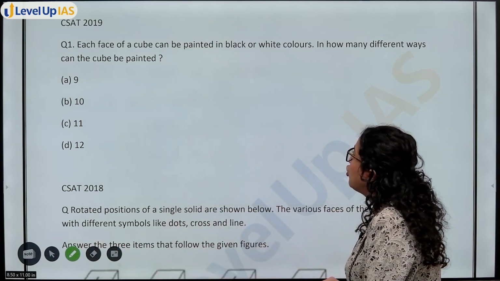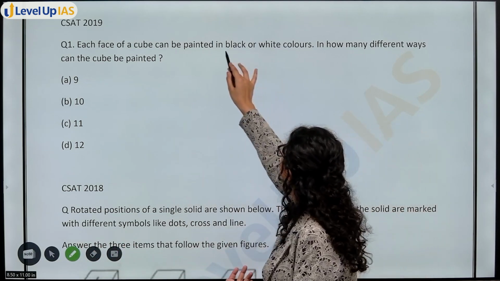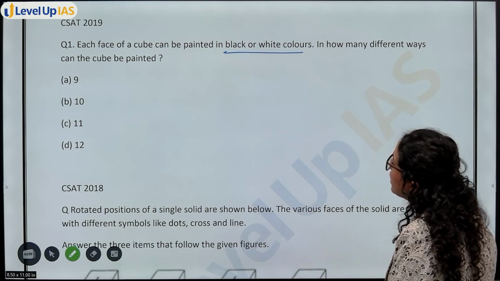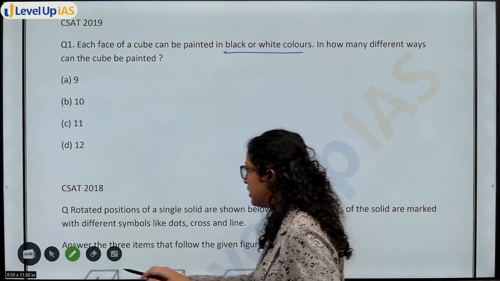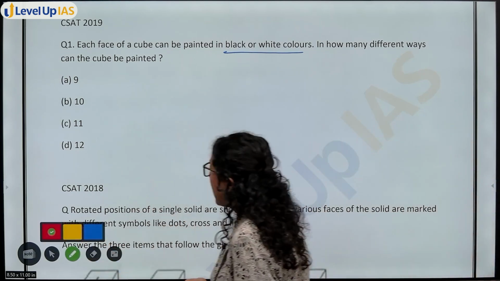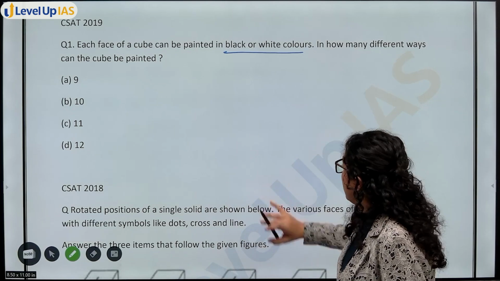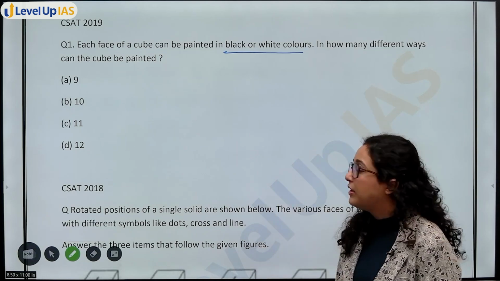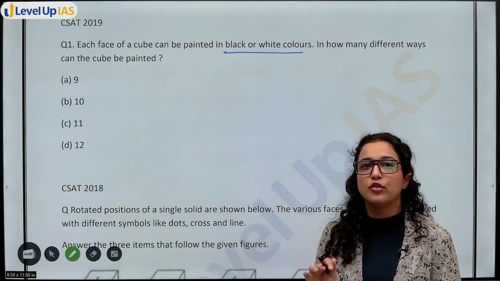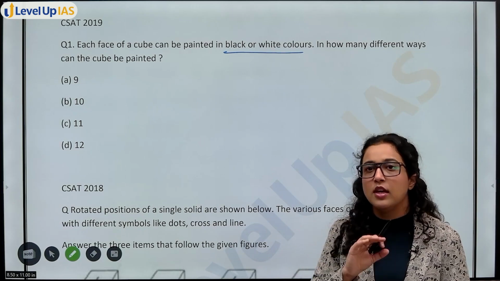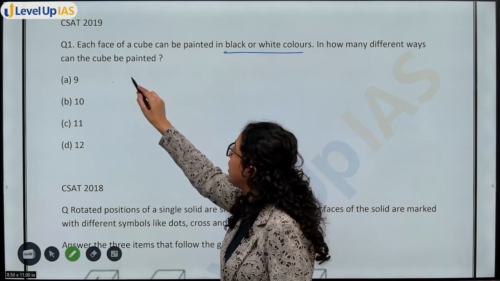Each face of a cube can be painted in black or white colors. In how many different ways can the cube be painted? Now see, what do we have to do in this question? Firstly, students confuse this with a question of permutation, which is they say that there are 6 faces.